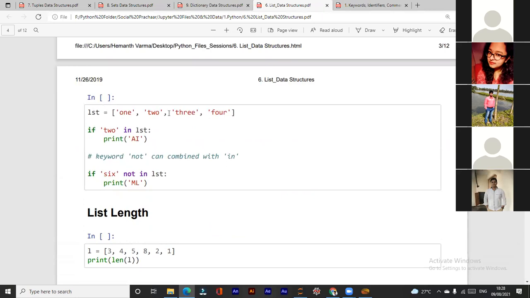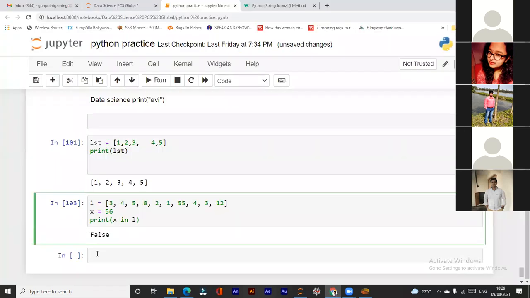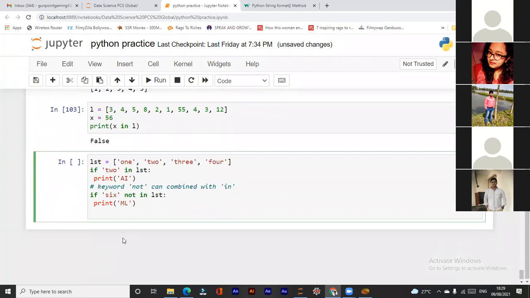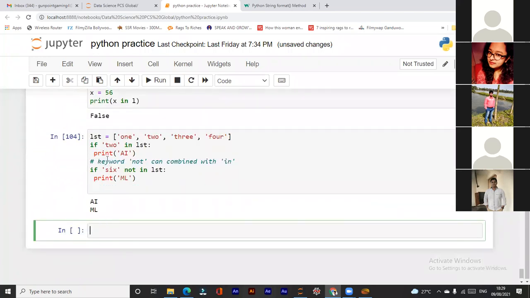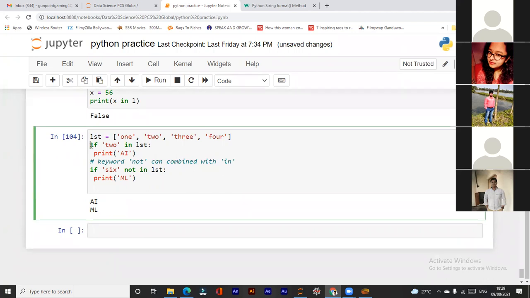Now, this is a list 1, 2, 3, 4. If 2 in list, then print AI. If 6 not in list, print ML. The same method, just for checking whether something is present or not, you have to use in. Let's run this also. Now see, here we are testing if 2 in list, then print AI. If 2 is present in this list, then what to do? Print AI. Okay, so 2 is present here, so it will print AI.